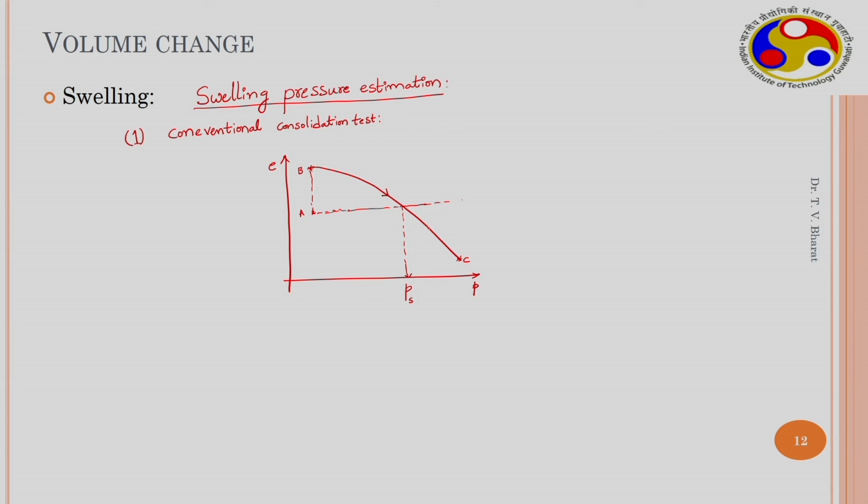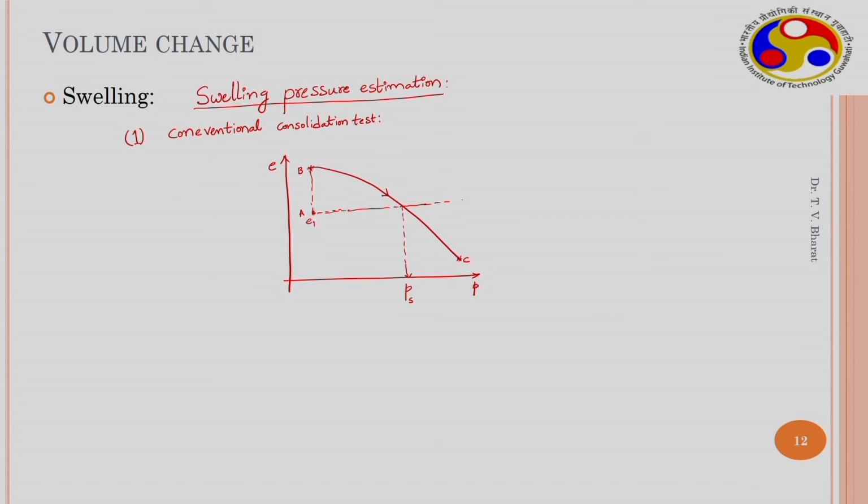This is because the swelling pressure of the soil is the pressure that the soil exerts on the surroundings when the volume of the soil is constant. So, the initial void ratio of the soil sample is e initial, and this is e naught, which is at equilibrium with water. When this is consolidated, how much pressure is required to bring the void ratio back to the same value as it had initially is the swelling pressure of the soil. So, this is one method to obtain the swelling pressure of the soil, and it is a very commonly used technique.